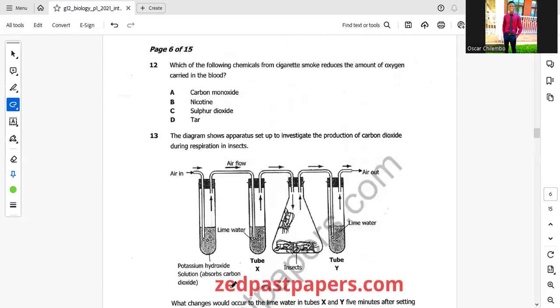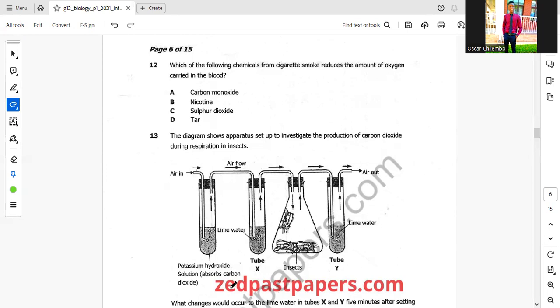Which of the following chemicals from cigarette smoke reduces the amount of oxygen carried in the blood? When we look at this, they have given us carbon monoxide, nicotine, sulfur dioxide, and tar.